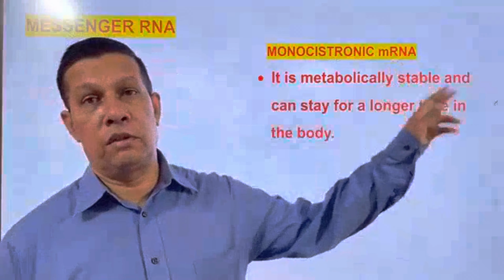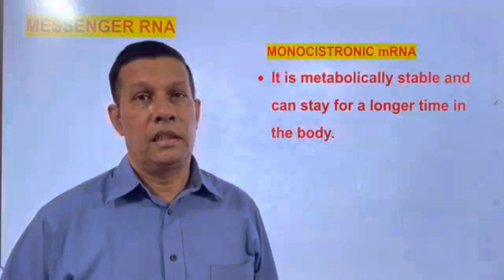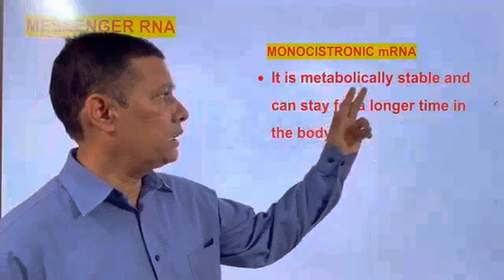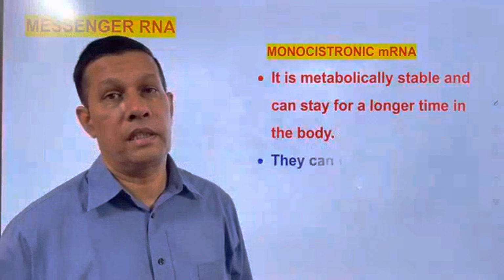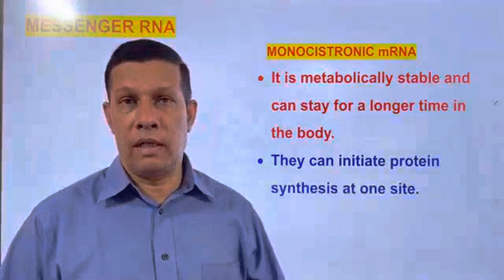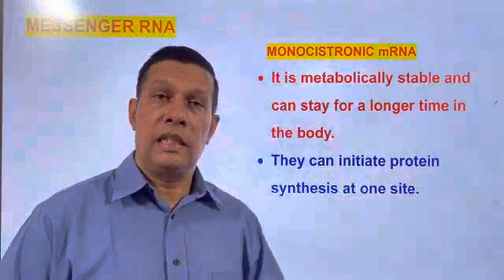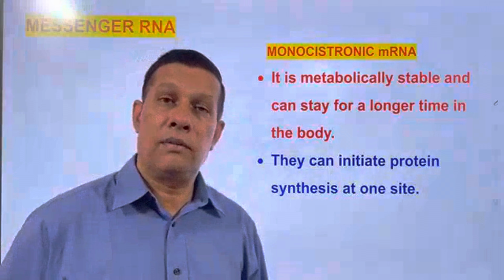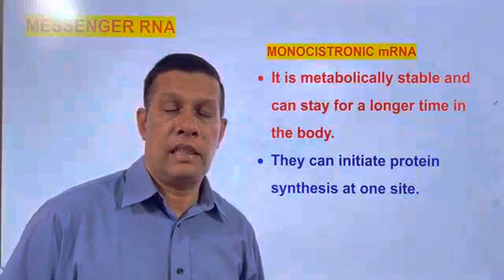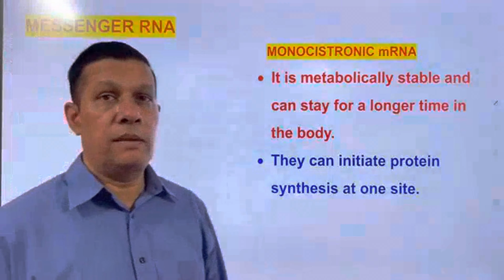Other characters of monocistronic mRNA: it is metabolically stable and can stay for a longer time in the body. Longer time means up to hours only. It initiates protein synthesis at one site only. At one place only, this mRNA starts the synthesis of the polypeptide chain. That is about monocistronic mRNA.